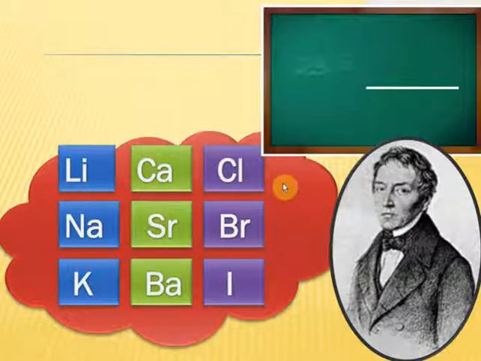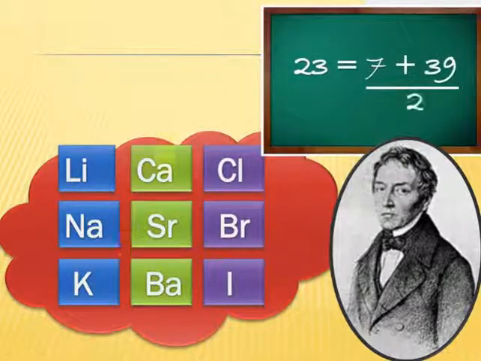He also noted that the average atomic weight of the top element and the bottom element of a triad was equal to the atomic weight of the middle element. So the atomic weight of lithium and potassium, when added and divided by 2, gave the atomic weight of sodium.